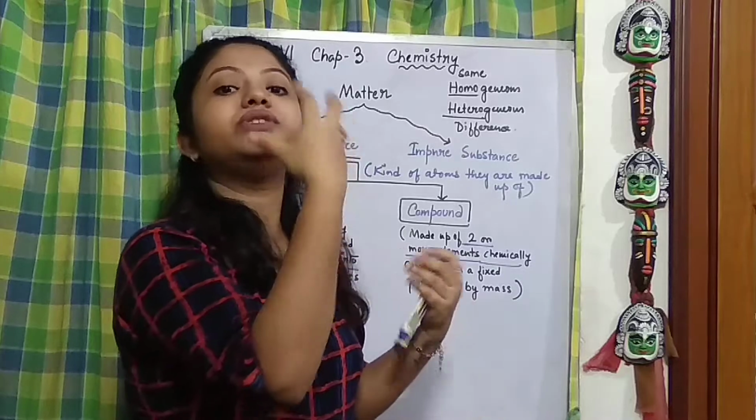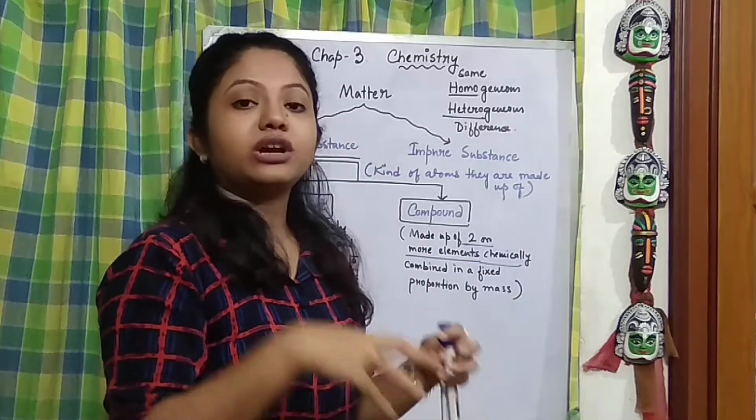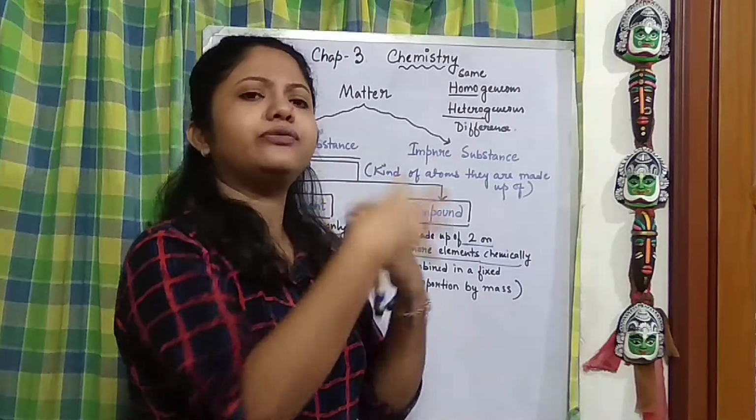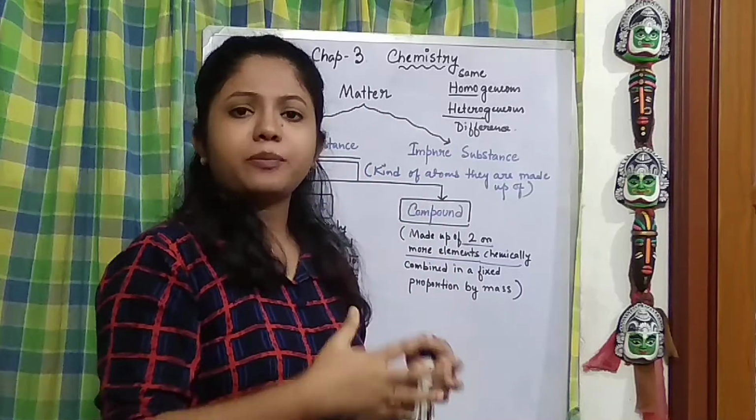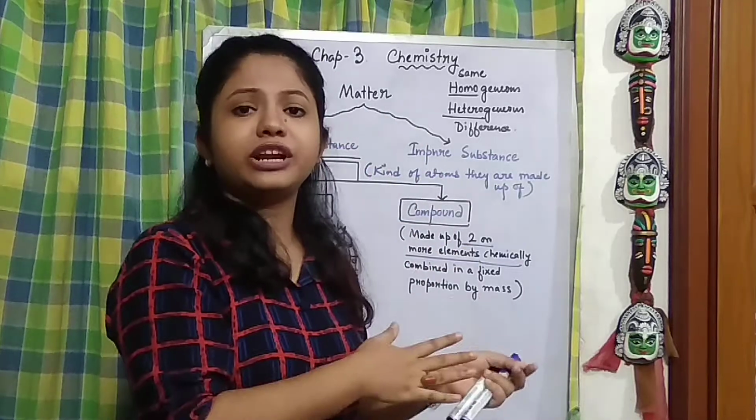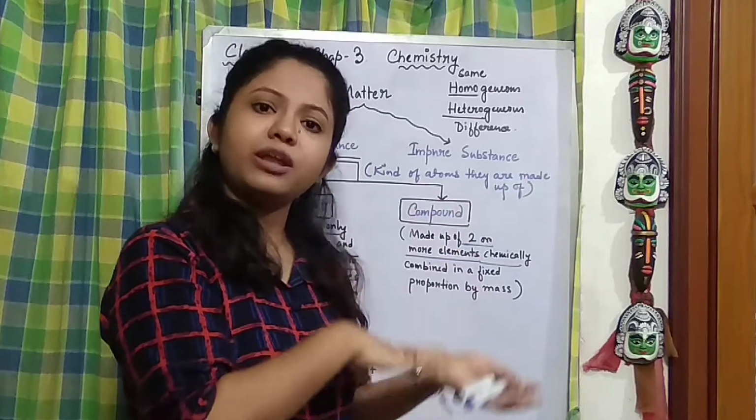That is what we call a compound, because it has its own different chemical and physical properties, which are different from the elements it is made up of.